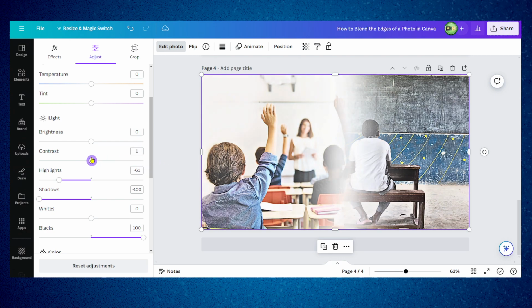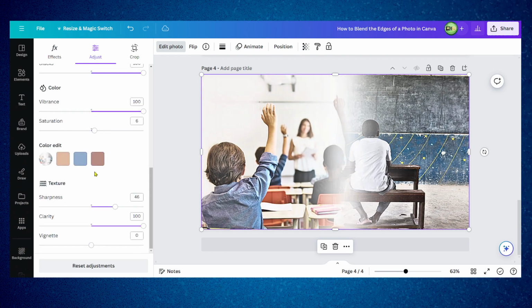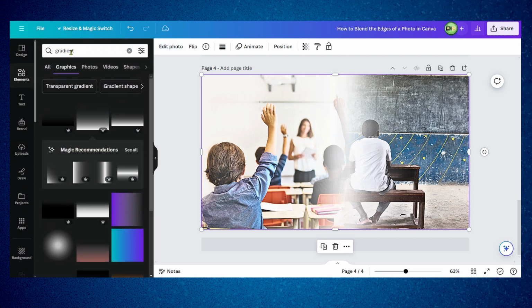From here, highlights, shadow, this works light. Maybe we can decrease the vibrance or saturation. So now they look good, but now let's add another image.